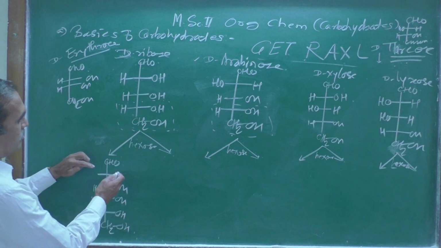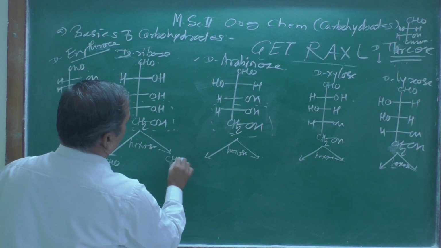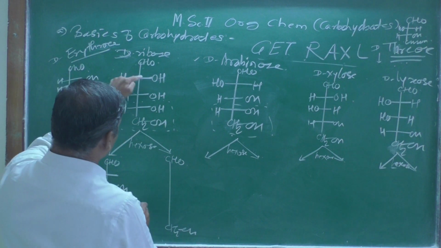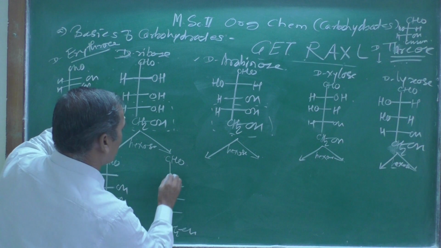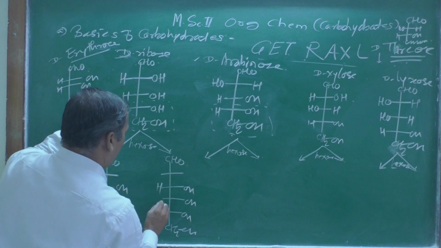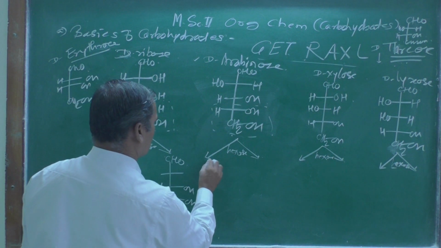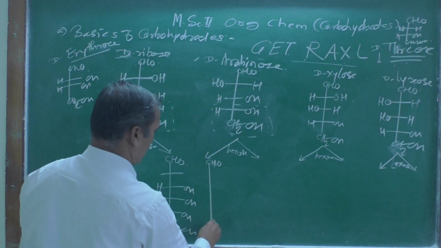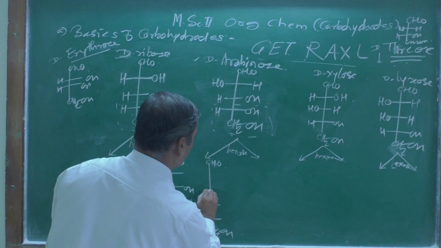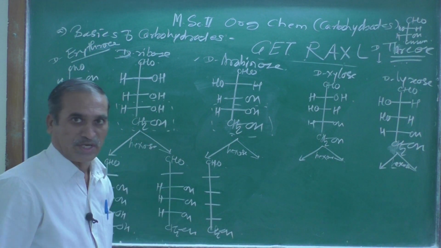And now what you keep as one thing is empty over there. Then CHO, then write this one, CH2OH. These three things as it is, 1, 2 and 3, one keep as empty. So all that hydroxy OH, OH, OH over here, hydrogen, hydrogen and the hydrogen. Right? Now here also you have to write down this one CHO, and then the other thing remains as it is, CH2OH, 1, 2, 3 and 4 you have to keep over there because 4 chiral centers are going to be generated over there.